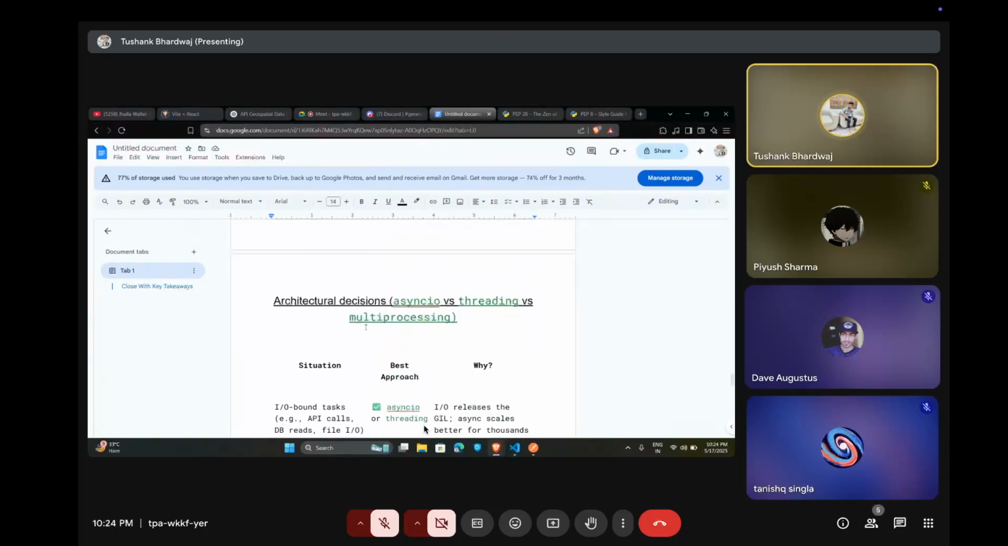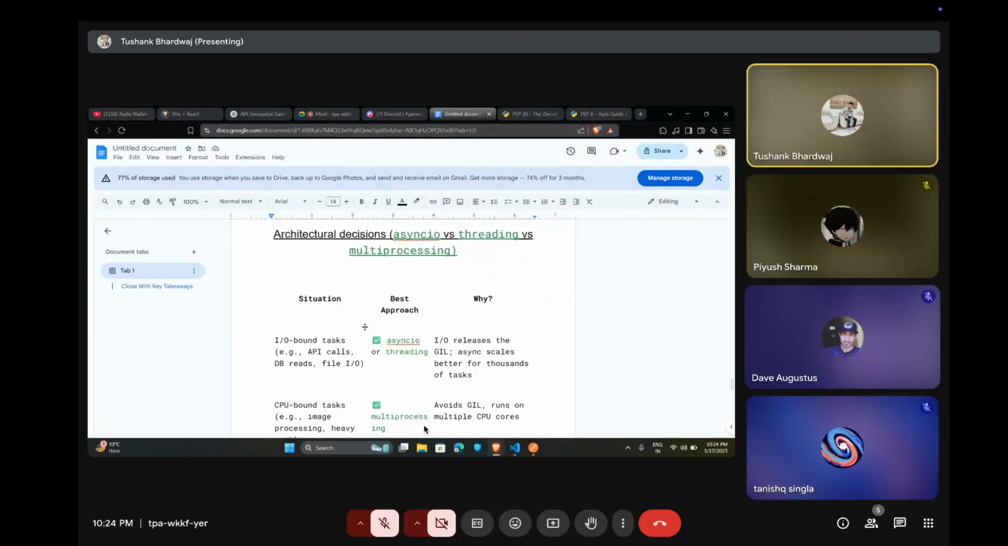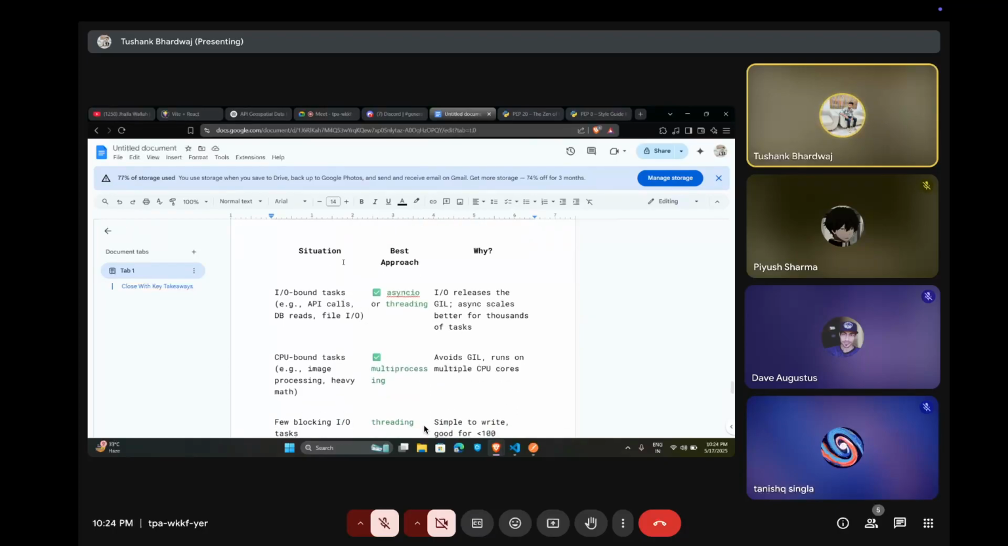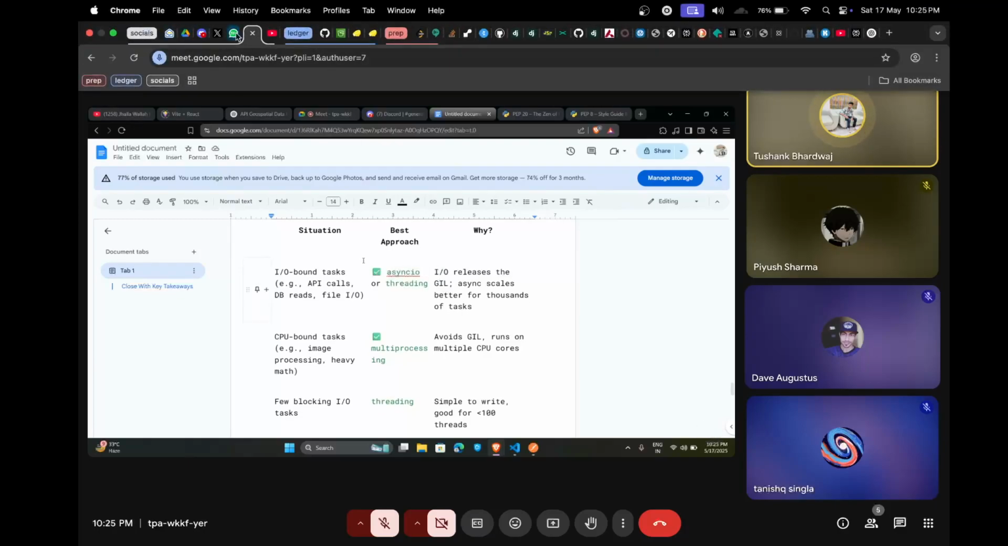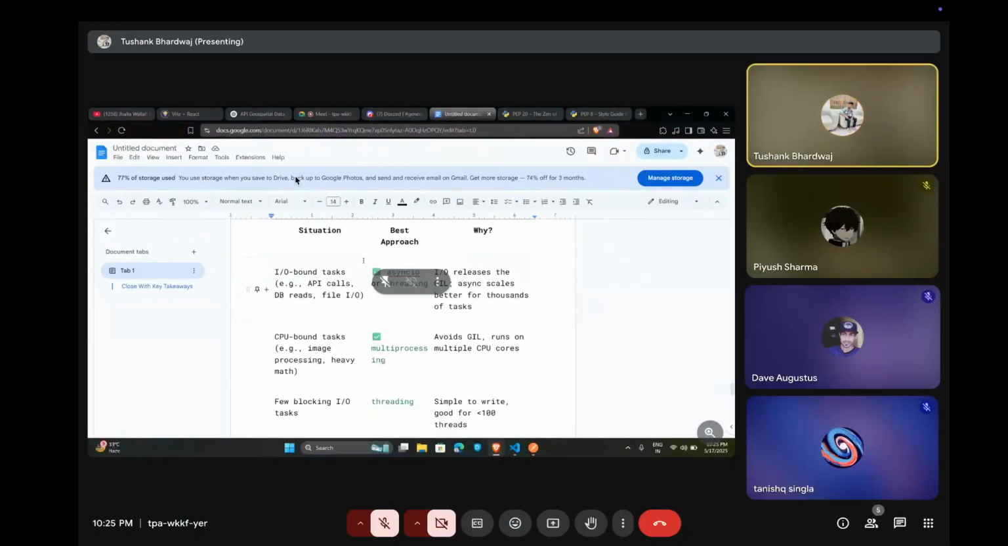This is an architectural design comparison between async versus thread versus multiprocessing. We have some situations, the best approaches, and why each is good or not. The first situation is input-output bound, for example API calls, database reads, file input-output. Then the best approach is async or threading, because input-output releases the GIL. Async scales better for thousands of tasks.